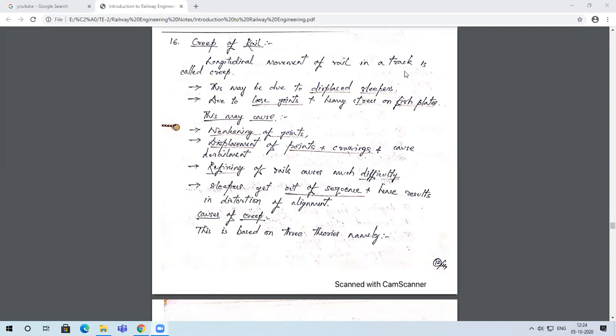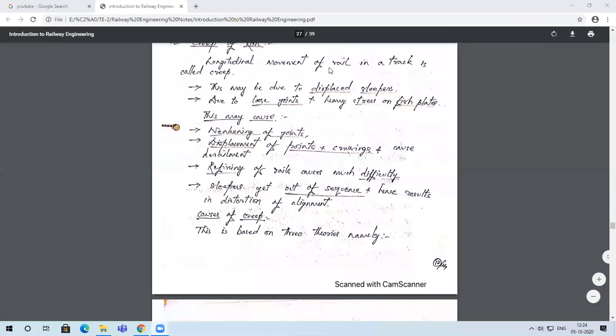Now this phenomenon of creep may be due to displaced sleepers. Sleepers getting displaced means, in case you have not designed the spacing properly, or you don't have the fittings and fasteners designed and maintained properly, the sleepers might be a cause of creep in rails.